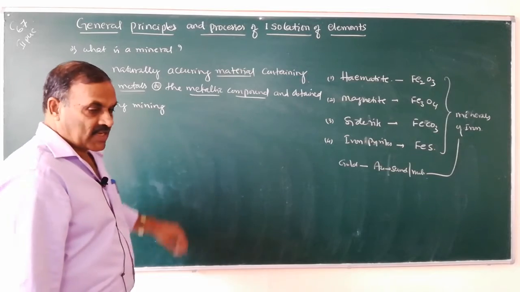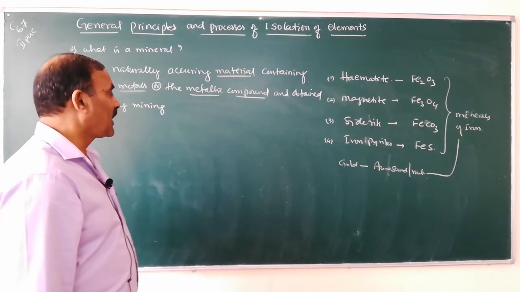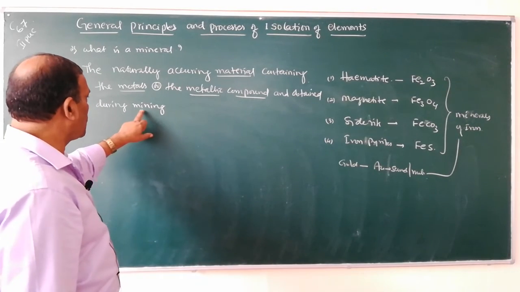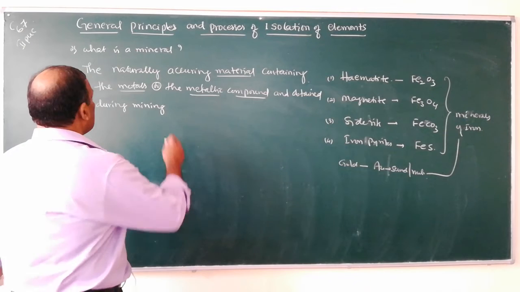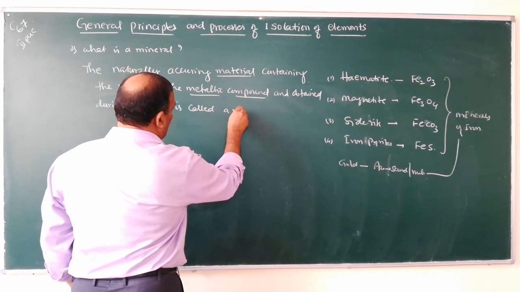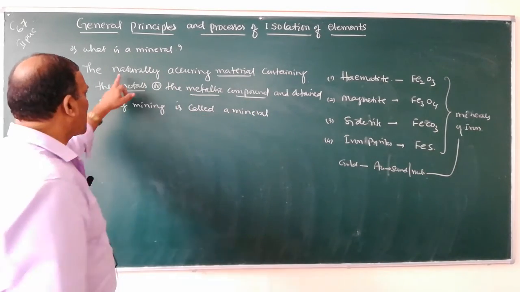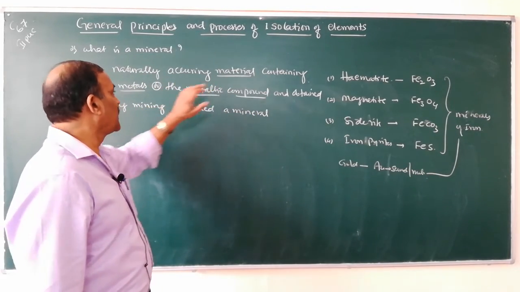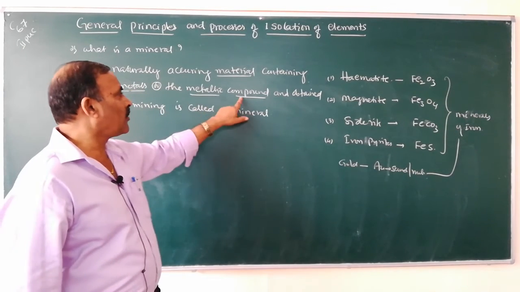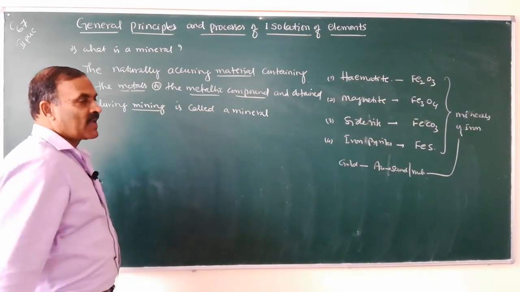Using instruments such as JCB or materials like that, that is known as mining. Obtained during mining is called a mineral. Naturally occurring material containing the metals or the metallic compounds and obtained during mining.